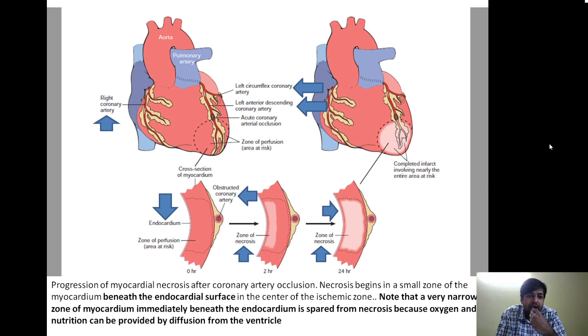Why? Because this part of the endocardium is spared from necrosis, as the oxygen and nutrition is provided by diffusion from the ventricle. The ventricle itself has oxygen, which is providing oxygen to the superficial layer of the endocardium. That is why a very small area, immediately beneath the endocardial surface, does not undergo infarction, because it is getting oxygen and nutrition by diffusion from the ventricle.